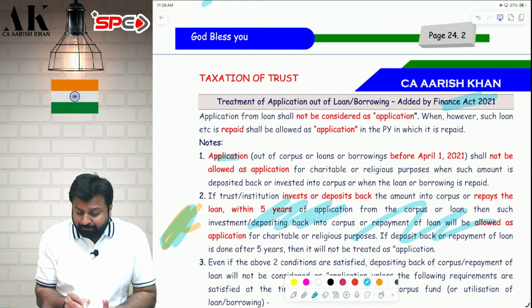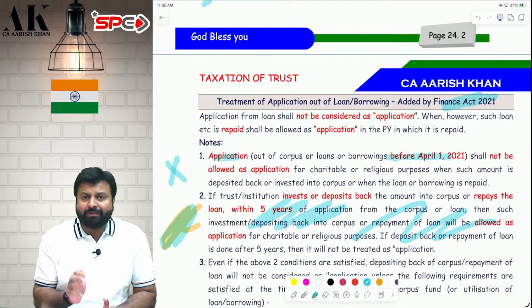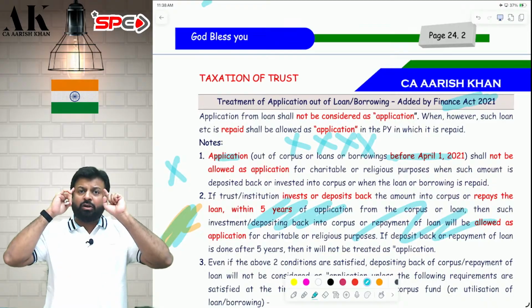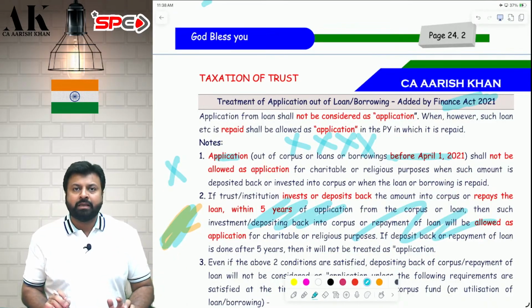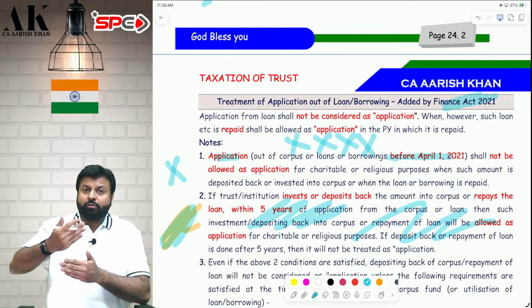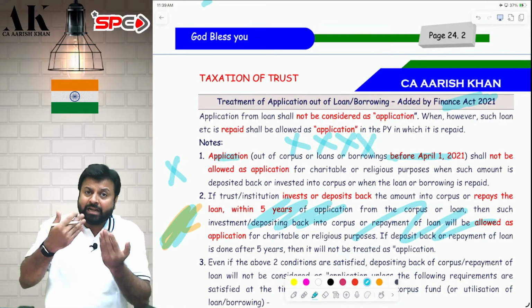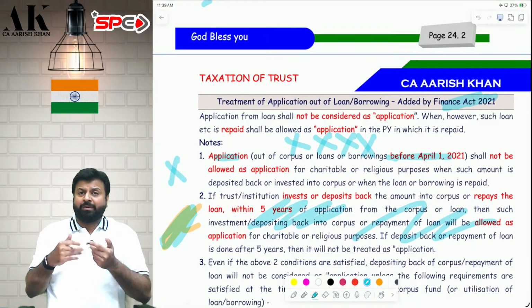2021. If it is an item prior to 2021, then deposit back will not be allowed as an application, and repayment of loan will also not be allowed as an application. Logical. I'll explain you why. If these activities have happened after 2021, then deposit back will be allowed as an application if you deposit back within 5 years. Then repayment of loan will be allowed as an application if you repay within 5 years.